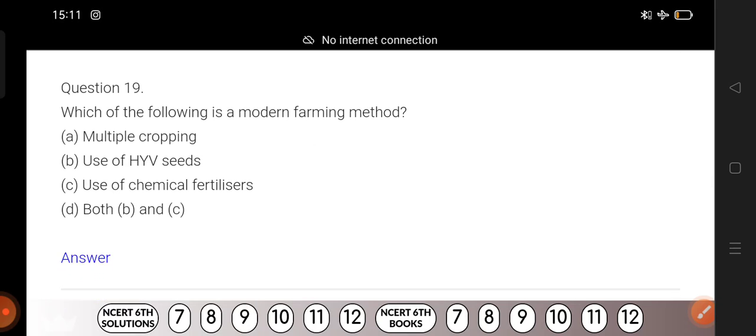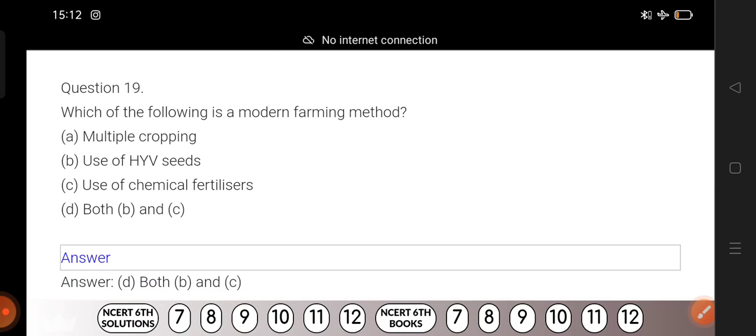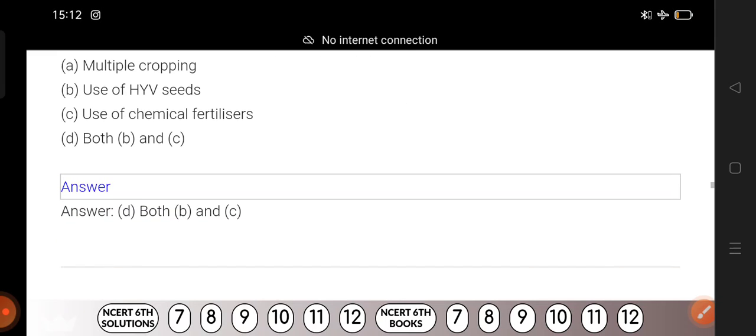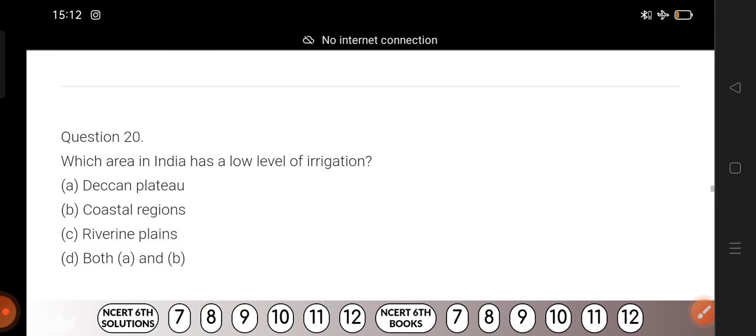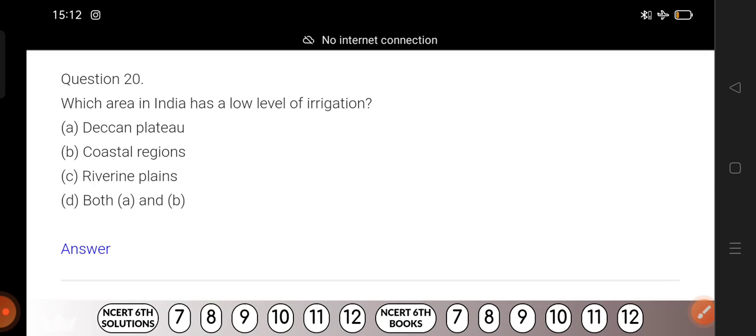Now, which of the following is a modern farming method? Multiple cropping, use of HYV seed, use of chemical fertilizer. Now counting begins. 1, 2, 3. Disclose the answer. Okay, that means option D. Use of HYV seed and chemical fertilizer both are related to modern farming. But multiple cropping we practiced before the introduction of modern farming too.